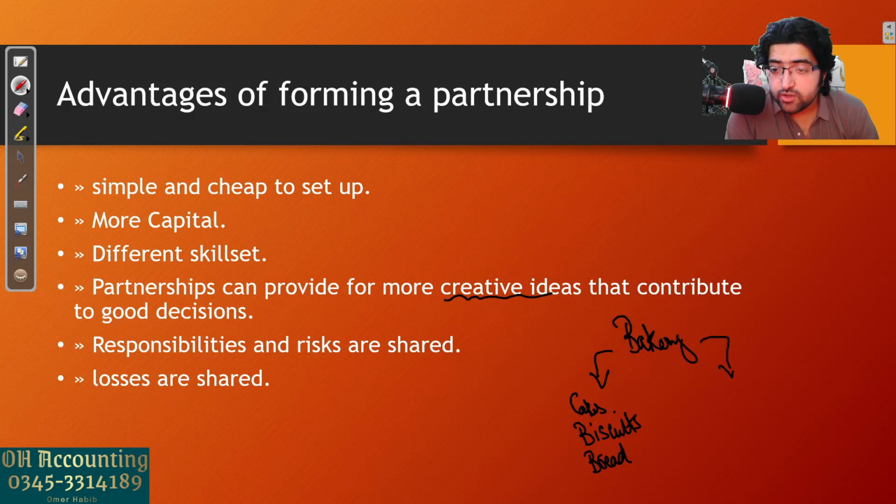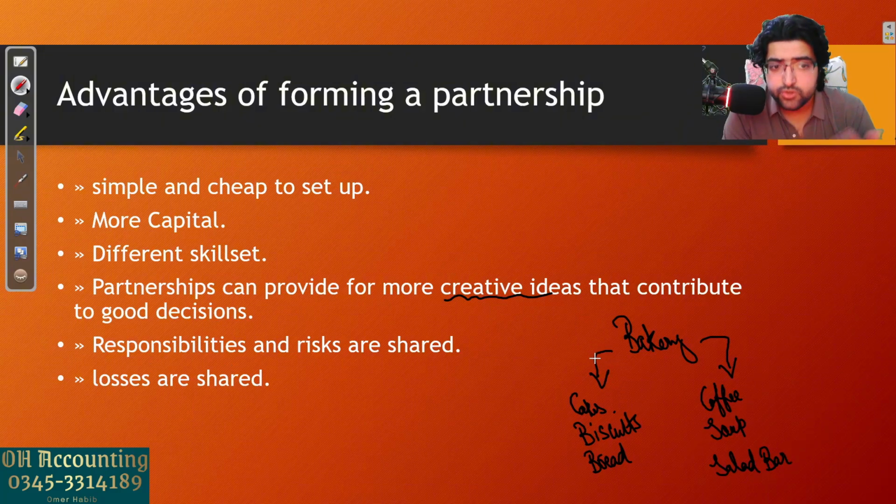They told you that you can also start selling coffee. You can also start selling hot soup in winters, and you can also set up a salad bar. So see, more creative ideas you can get from your partners, and that can contribute to good decisions. This is what they mean by that.